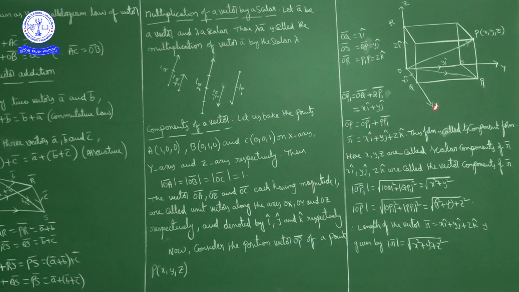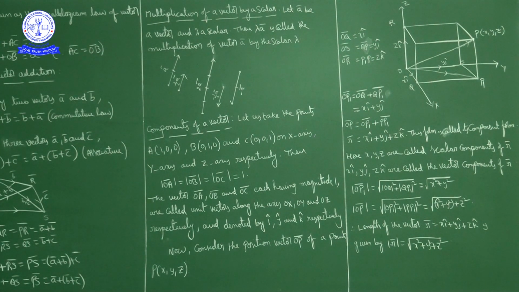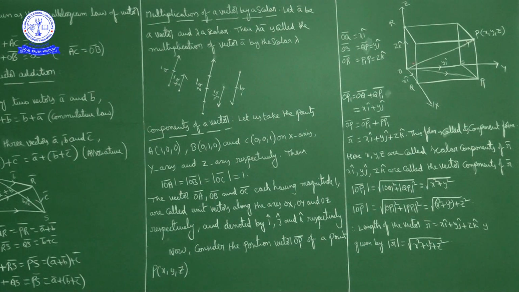Now in the right angle triangle OP1P, the hypotenuse is OP bar. So the magnitude of OP bar is equal to the square root of modulus of OP1 square plus P1P square. The modulus of OP1 is the square root of x square plus y square, so its square is x square plus y square.